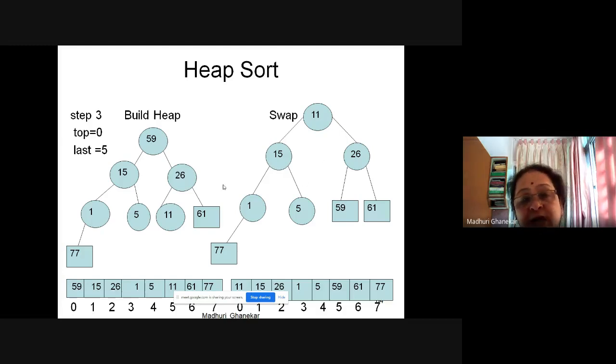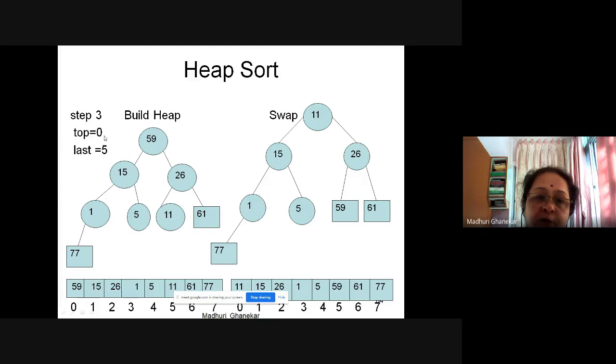And if it would have been max heap, this is the scenario. Okay, so actually operations are taking place into the array only. The swapping and all, building the heap, and all those operations are being performed on the array only. And that is why we are representing the array. So we had discussed, I think, 6 or 7 methods of sorting. This is yet another sort, which is termed as heap sort, because we consider the max heap property or the min heap property and go on applying the build heap and swap. I hope it is clear.